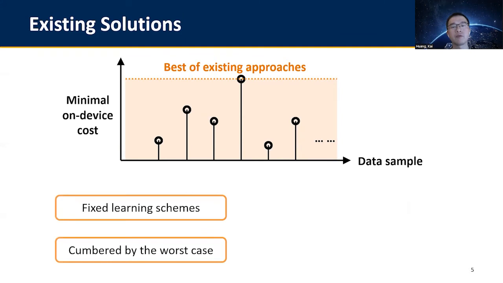The key reason for this expensive local neural network is that the existing neural network partitioning schemes apply the same learning scheme to every input data sample. Even for easier data samples, they still need to spend the same computing cost as for the most difficult data sample.